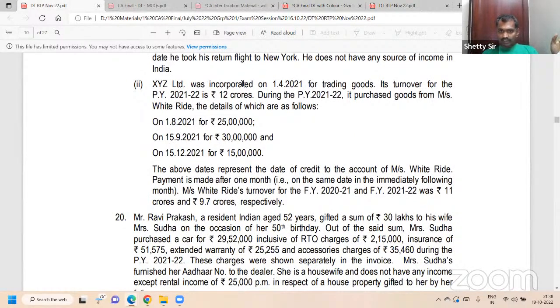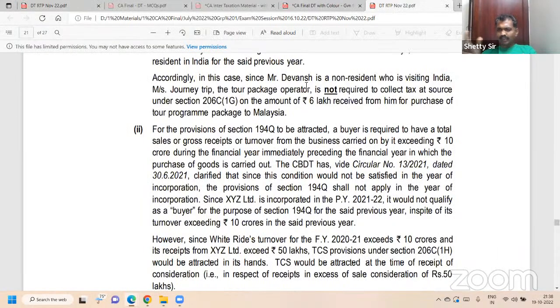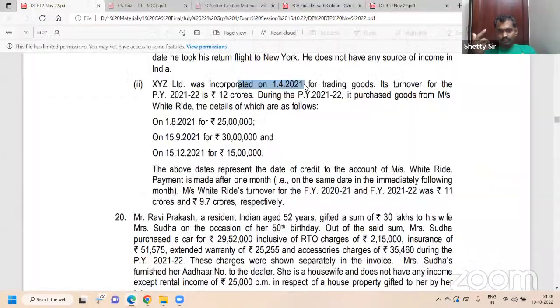XYZ Limited is incorporated in the current year, hence last year's turnover is nil. This is what I was telling earlier. We also did a similar question in the MCQ. Did we? Yes, sir. Good.